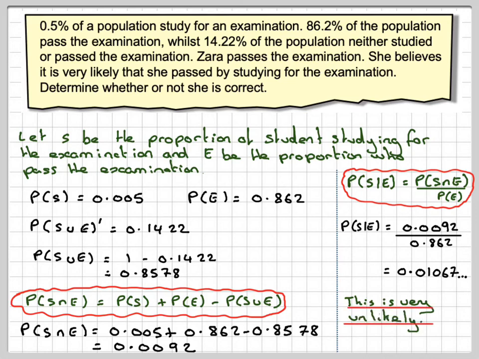Okay, so this question involves you using quite a bit of different types of probability and then actually making a decision on what you've actually calculated.